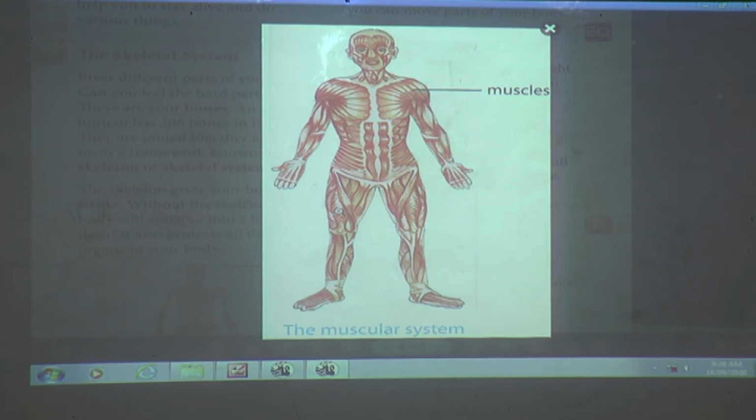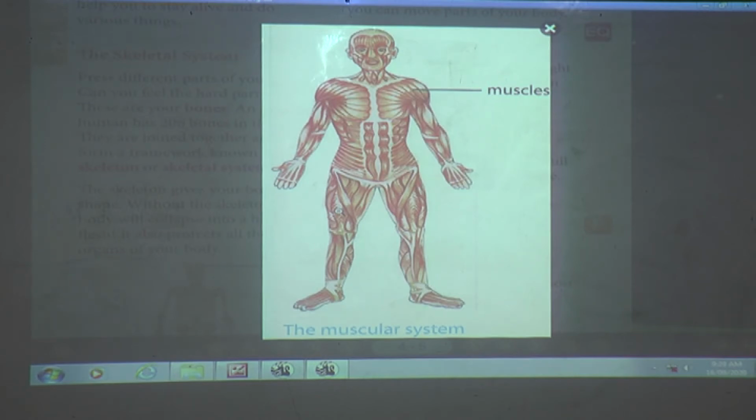Place your left hand on your right upper arm, bend and straighten your right arm. Can you feel something move? Yes, you can. So the moving parts are your muscles. What is moving when you are doing this action? Your muscles are moving.